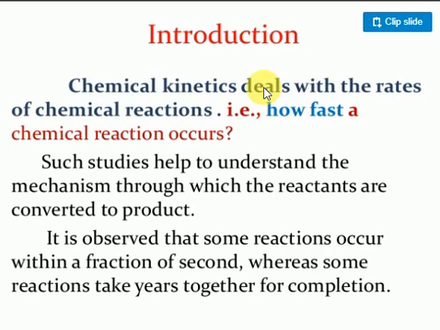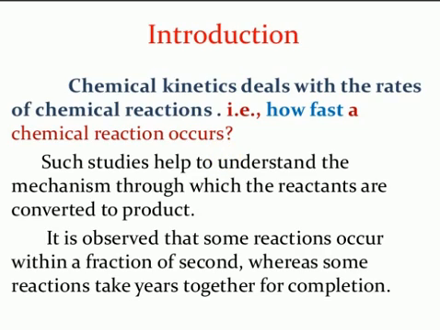You may ask, sir, how will these factors influence the rate of a chemical reaction? Now you want to produce one vaccine, one tablet, whatever it may be. Initially, converting one reactant to another takes time. If we add some catalyst, the reaction happens in a fraction of a second and the time is reduced. Those kinds of things we are going to study in chemical kinetics. Let's have some idea about the types of chemical reactions.